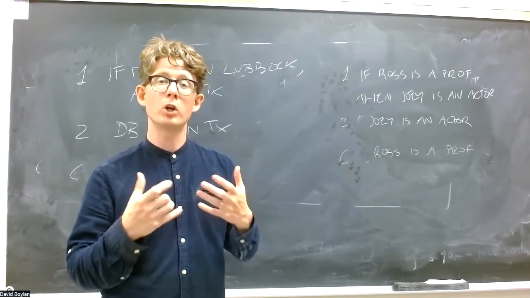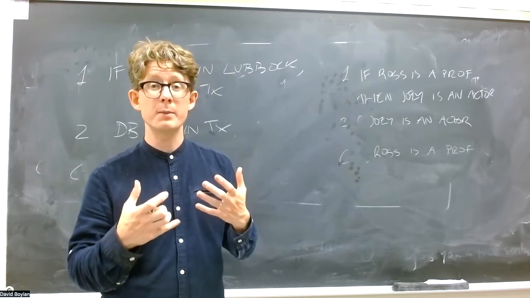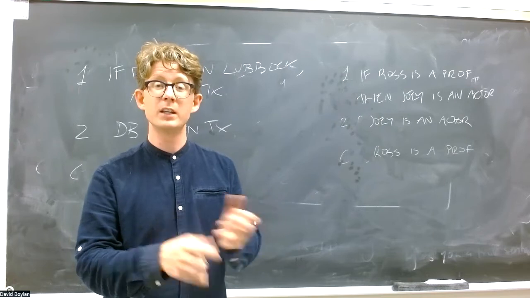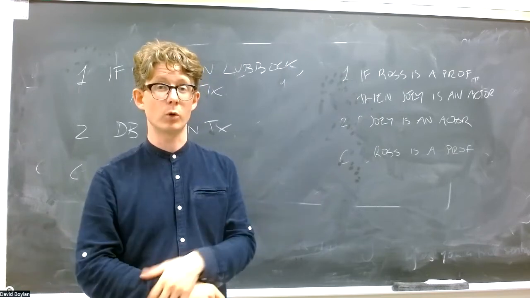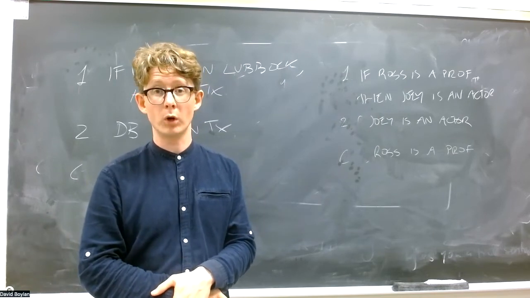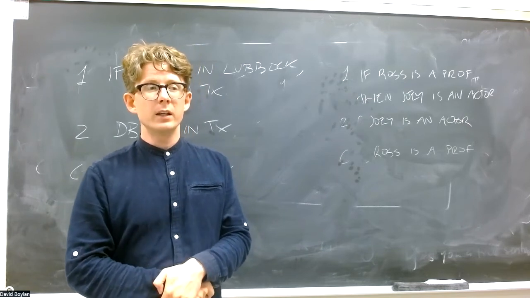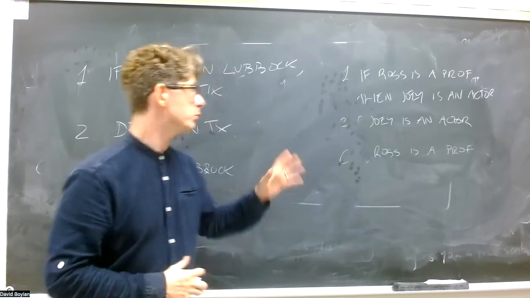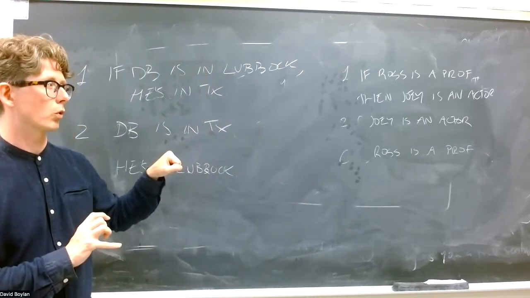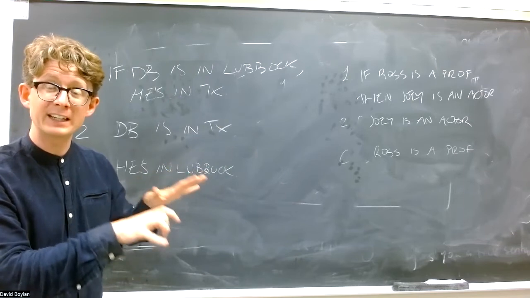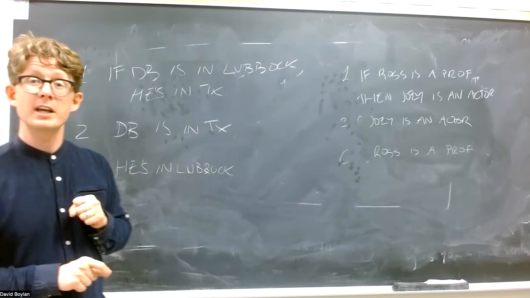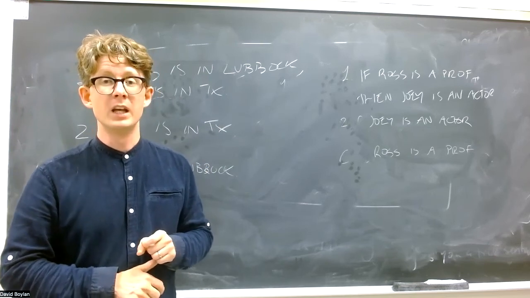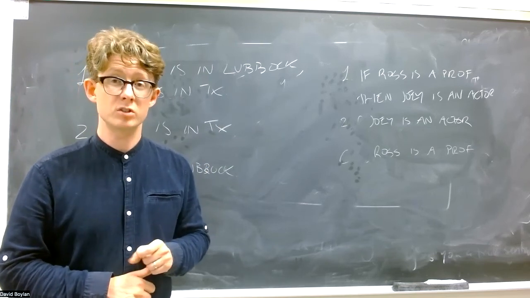And if we want to know whether an argument is valid, we really just need to think about its form. And once we figure out whether that argument form is valid or not, then we know whether any argument of that form is valid. So it really cuts down our work. What we're going to do for the rest of this lecture is figure out exactly what we mean when we say they're of the same form. Can we pin down what exactly that form is? It turns out there actually is a very nice and easy way to pin down the form of an argument. But before we do that, we need to introduce some other notions.